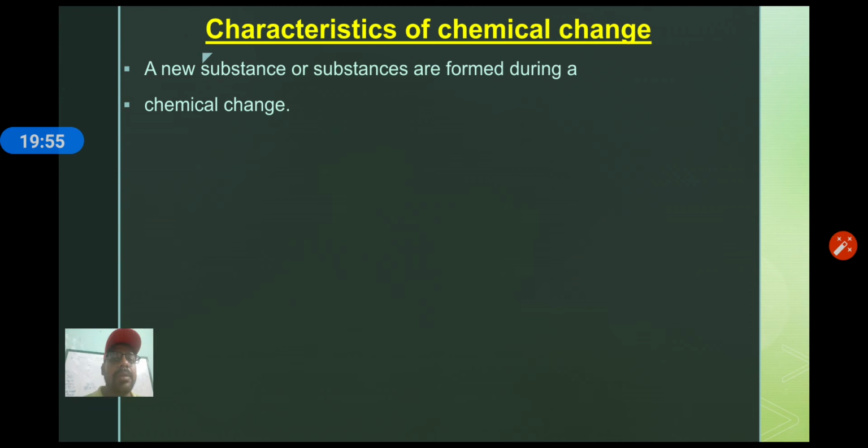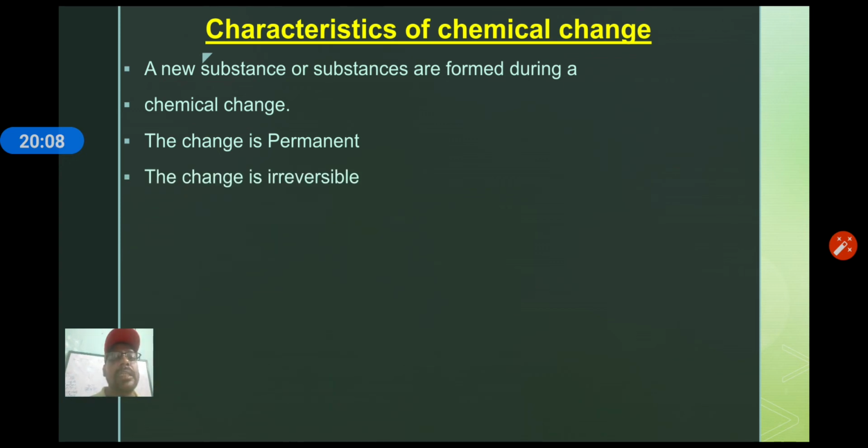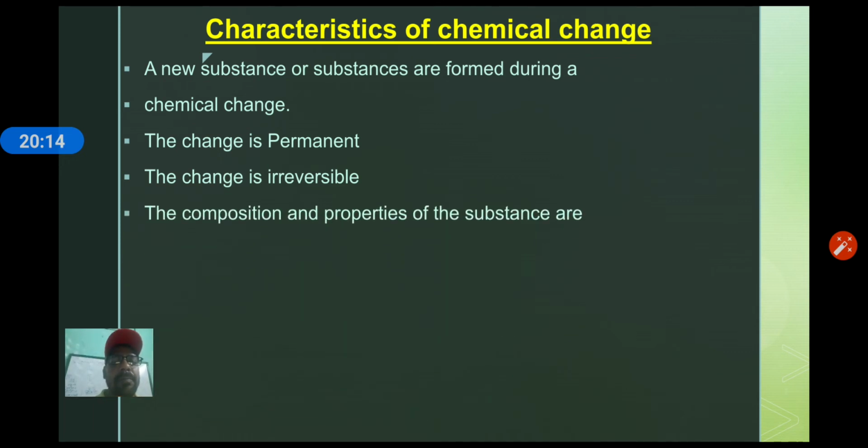Chemical change, the change is permanent. In a chemical change, whatever change will take place, it will be permanent. The change is irreversible, it cannot be reversed. Generally, it cannot be reversed. The composition and properties of substances are altered during the chemical reaction, meaning characteristics will change totally.